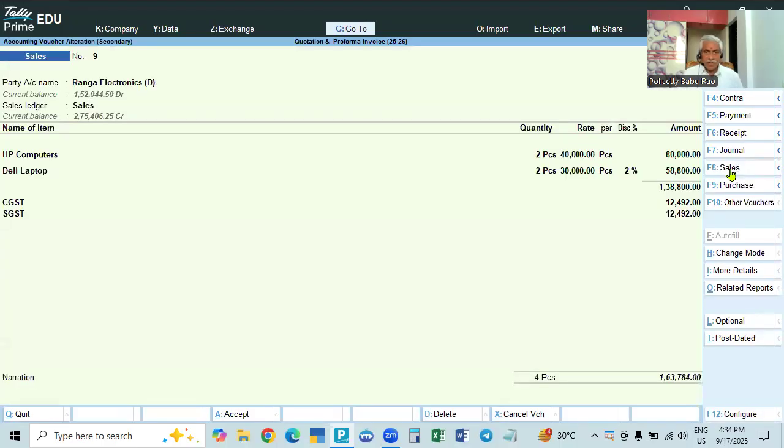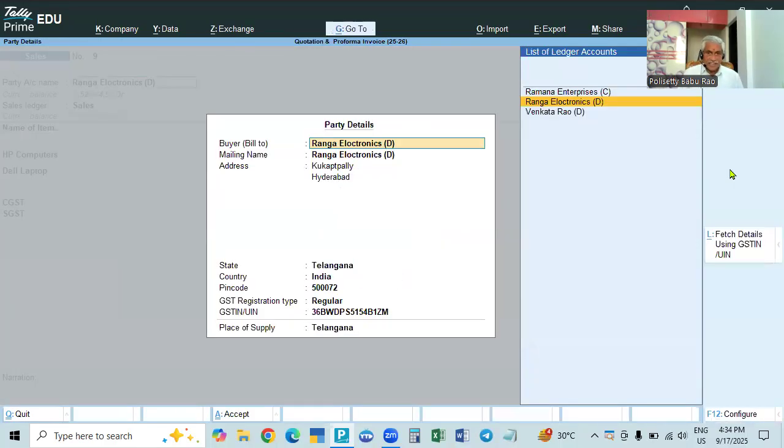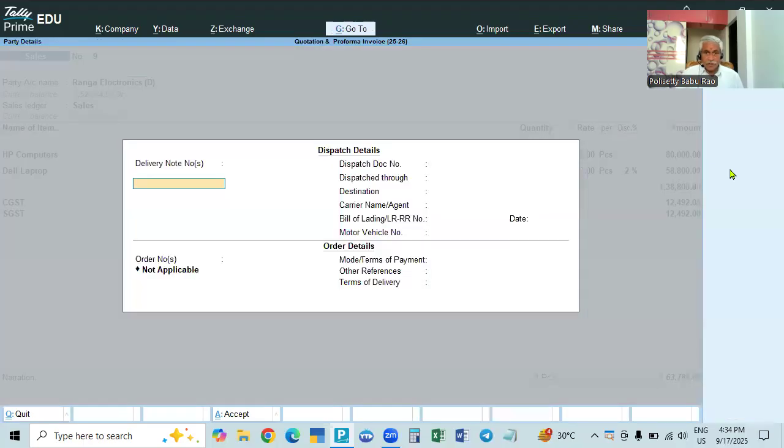Then everything is okay, and we should not change anything because this we have to give. Document number, and then dispatch by road, destination. This is Andhra Pradesh only. No, it is Telangana, Hyderabad. We'll take Hyderabad, carriage SRMT, for example.